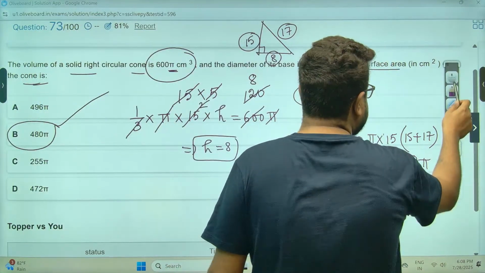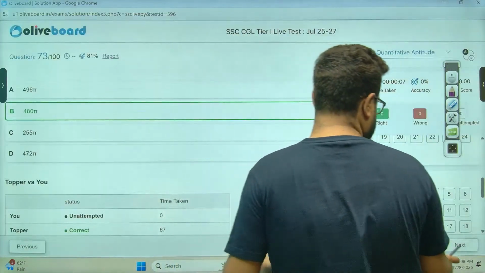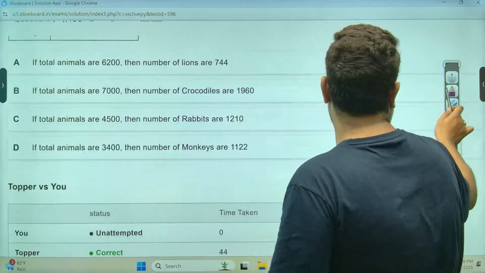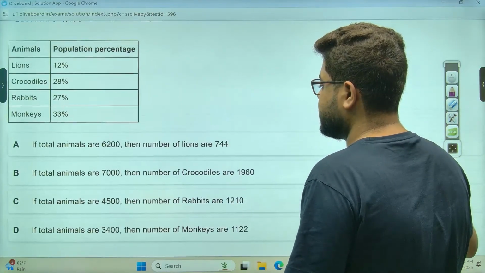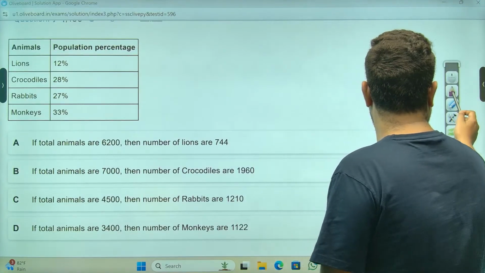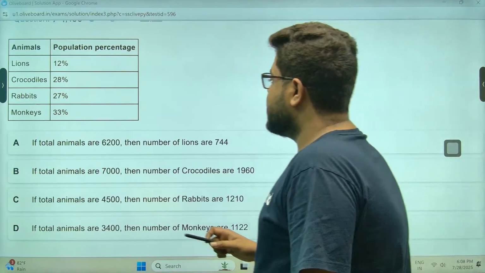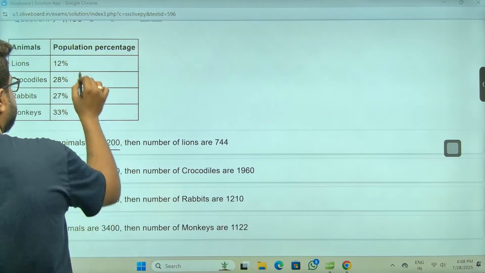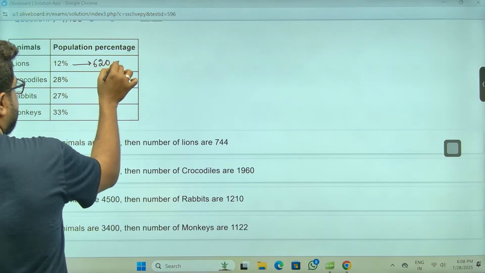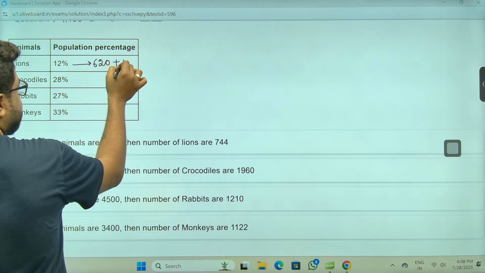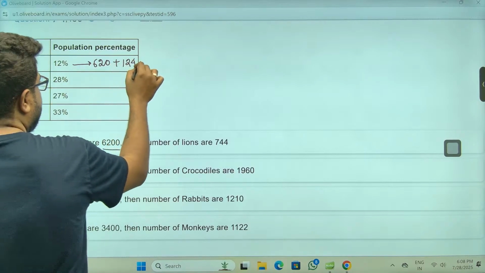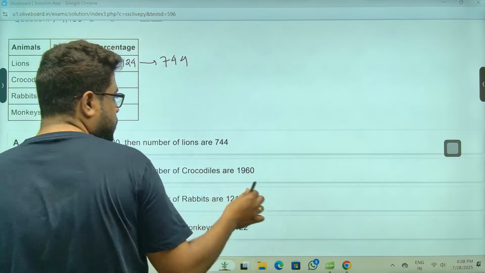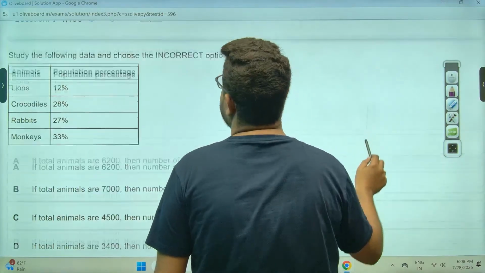Moving on to the next question very quickly. Incorrect option, animals population percentages. If total 6,200 number of lions, 12%, 62%, 10% is 620, and sir, 1% is 62, 2% is 124. Sir, 744. No, sir, it's correct. What have they asked, brother? One second, sir.